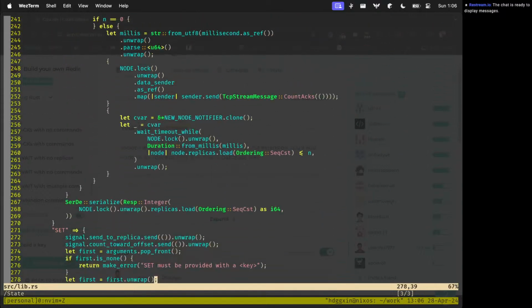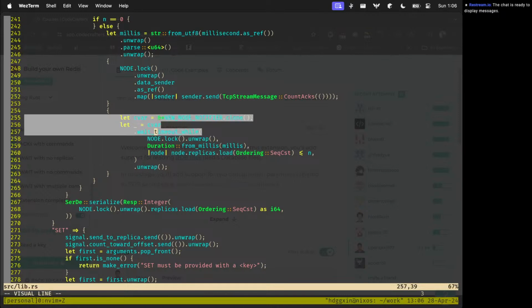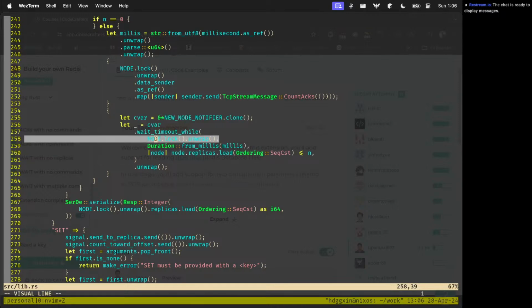When we were waiting for this condition variable, we were using the other mutex here, and in this particular thing we were also locking the node state, and then reading the replica count.